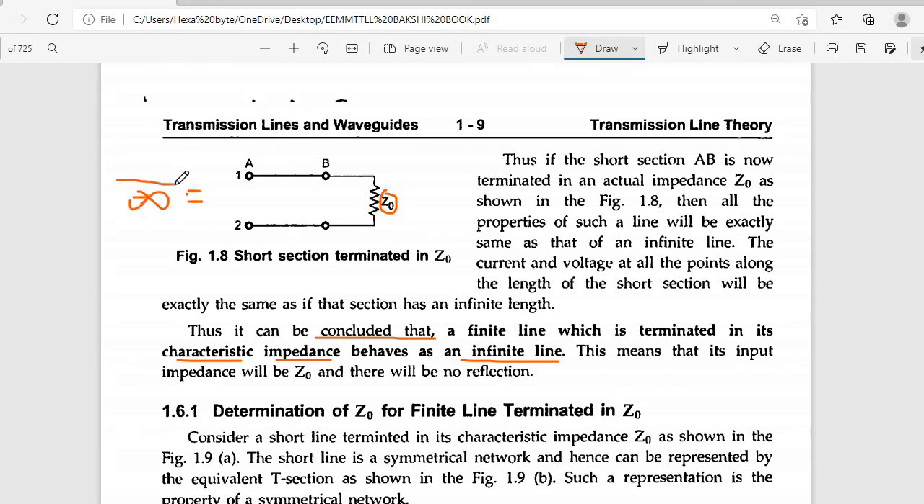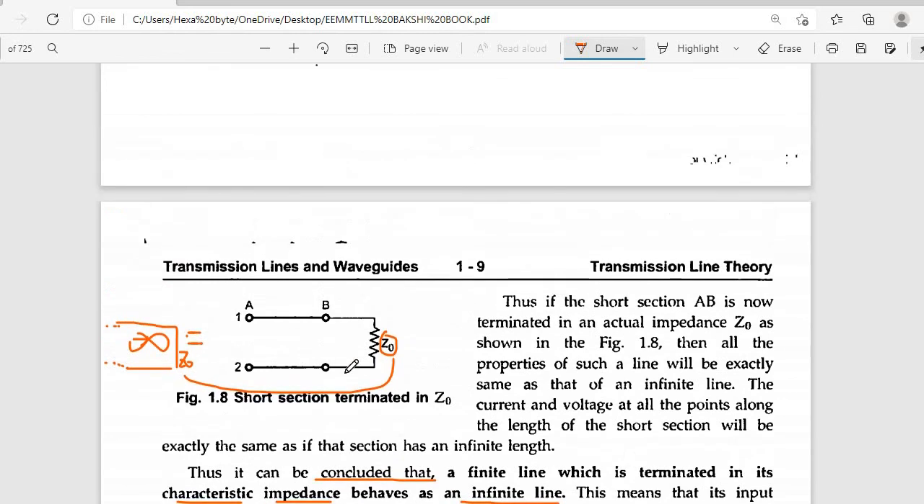Taking the infinite line, this is Z0, and this is also Z0. The infinite line and the cut short length have the same characteristic impedance. That's why, terminated in its characteristic impedance, it behaves as an infinite line. This means its input impedance will be Z0 and there will be no reflection.